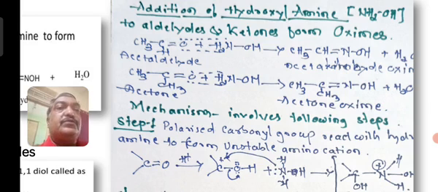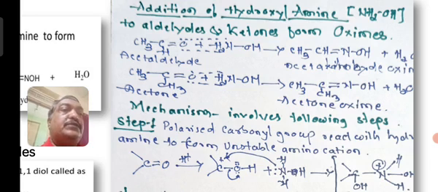Okay, so when you treat NH2OH with acetaldehyde, O of the aldehyde and H2 of hydroxylamine will eliminate water to form CH3CH double bond NOH, that is acetaldehyde oxime. Similarly, when you take acetone CH3COCH3 and treat with hydroxylamine, water will be eliminated and you will get acetone oxime, CH3 C double bond N OH.